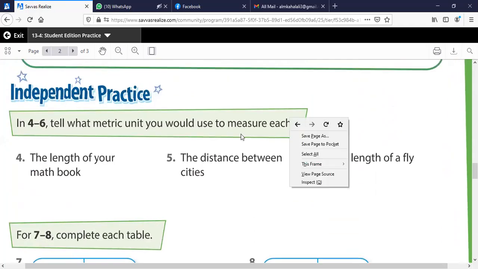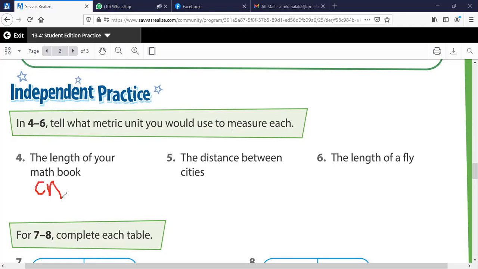Now, here, it's super easy. We don't have any problem. Let's see, what do we have here? What metric unit would you use to measure each? The length of your math book. The math book is pretty small, so I prefer to use the centimeter to measure it. I will use the centimeter. Let me write it here. Centimeter.